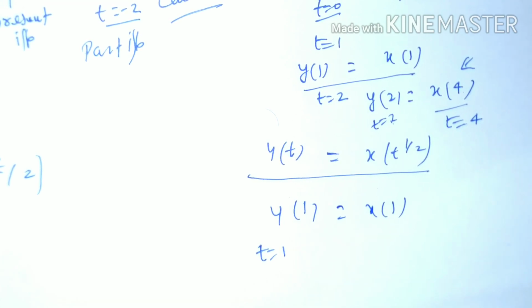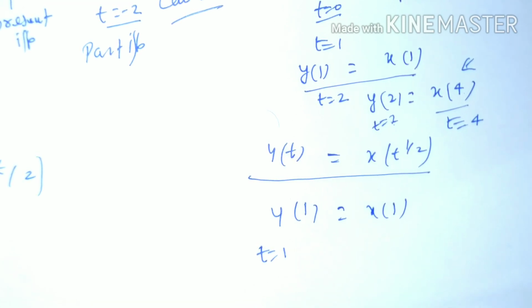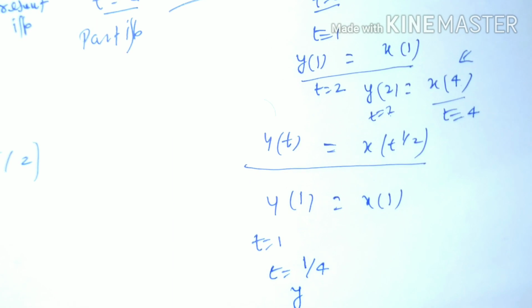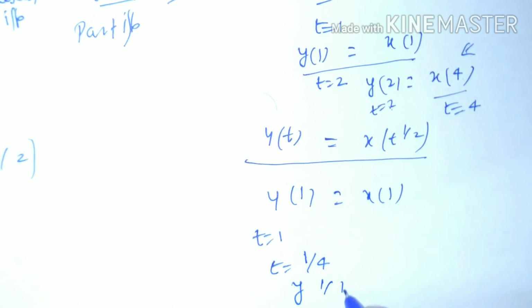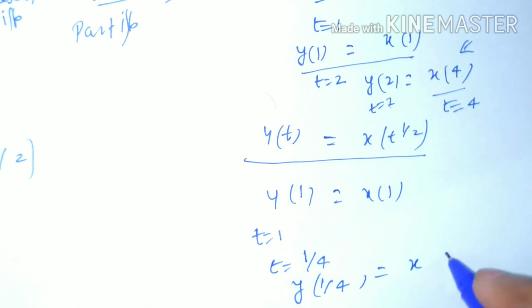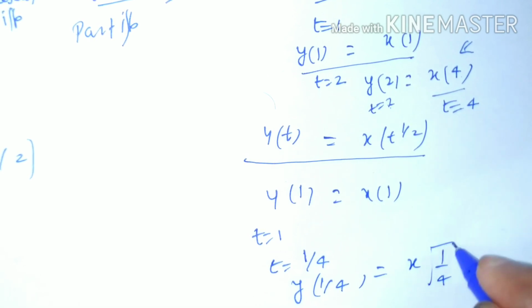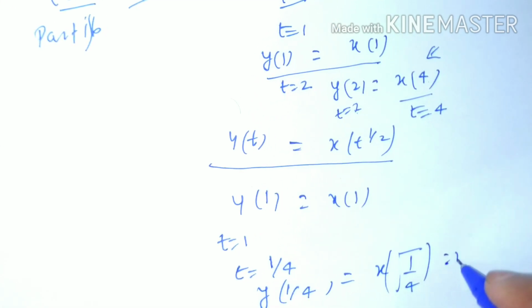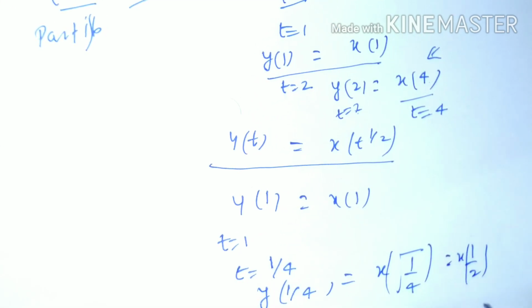Again we can't predict anything, so we have to put t equal to 1/4. Then y(1/4) equals x(square root of 1/4), that is, x(1/2).